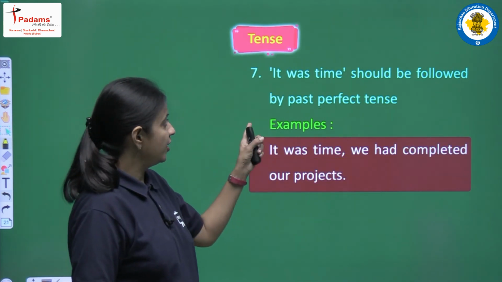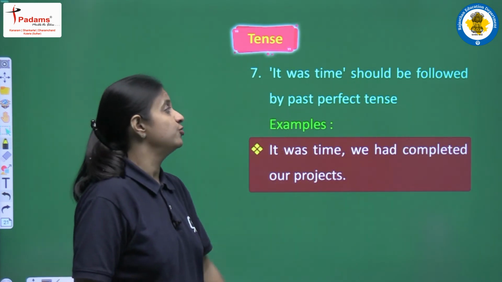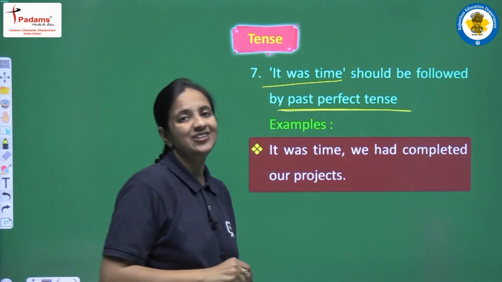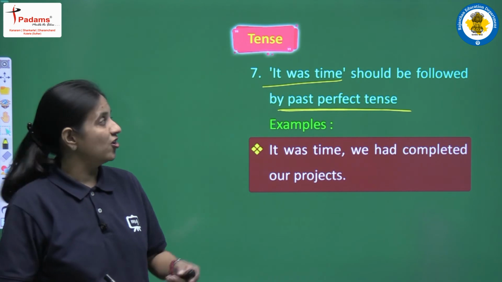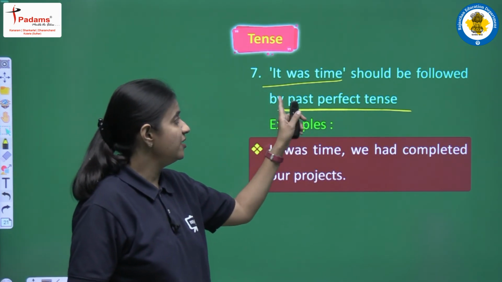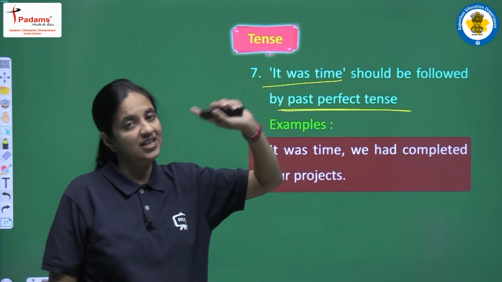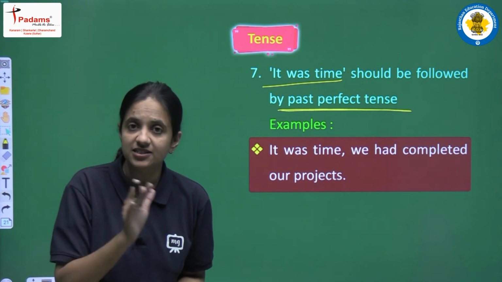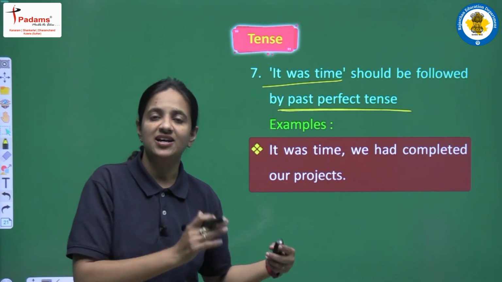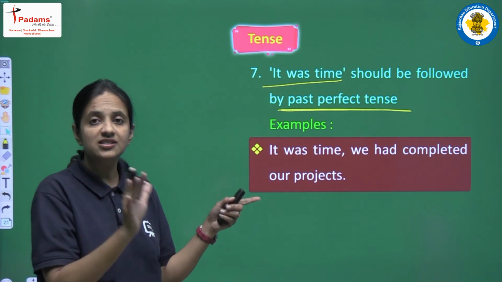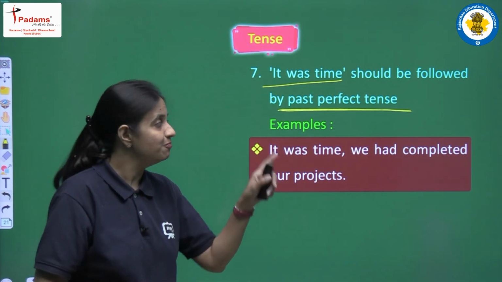Next is the 7th point. It was time should be followed by past perfect tense. So here, if in the sentence the clause is it was time, at that time you have to write past perfect tense. Okay, let's clear one more time. If it is it is time, then just use past simple, and in the sentence if we are having it was time, then you have to use past perfect.